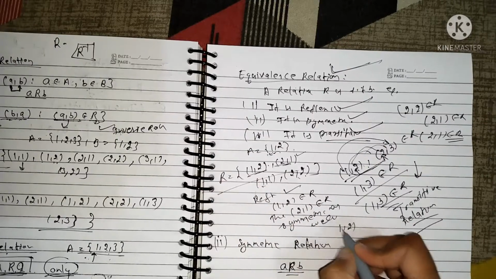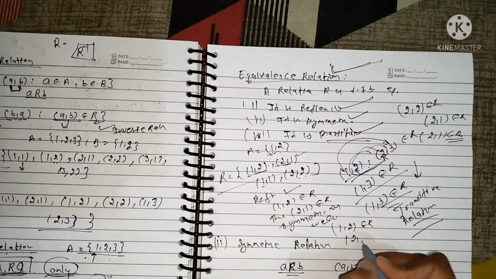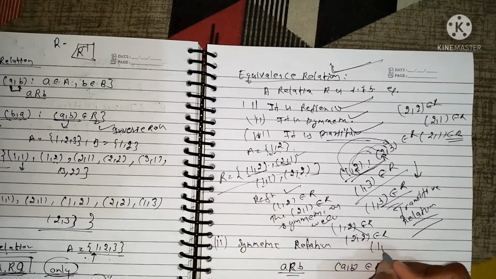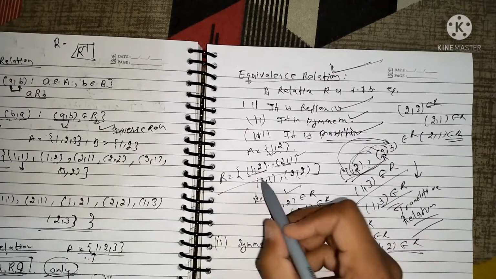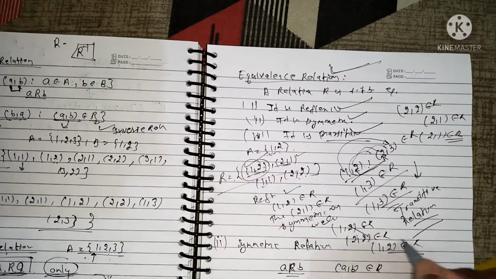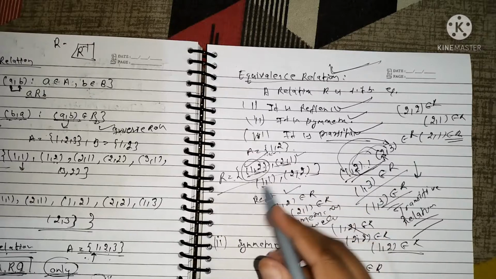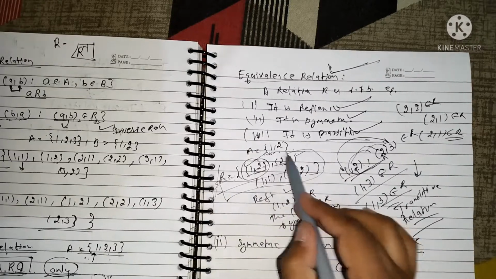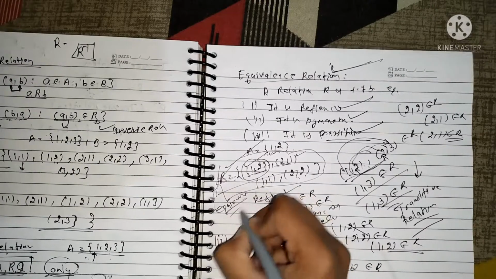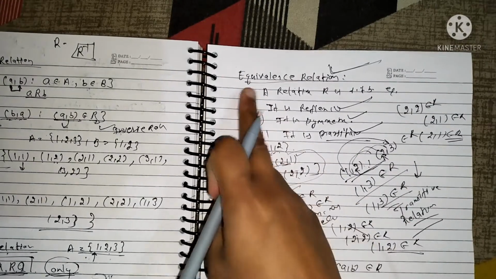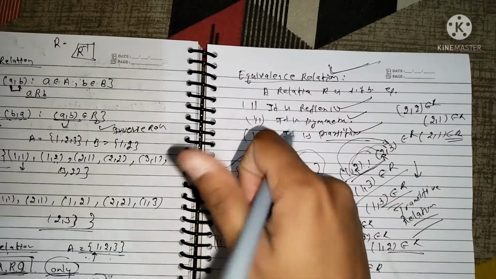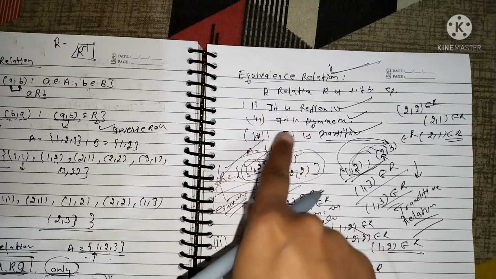And (1,2) belongs to R, (2,2) belongs to R. This implies we have to check (1,2) belongs to R, and this is (1,2), the ordered pair (1,2) is also in R. So it satisfies the property of transitive as well. So we can say this relation R is equivalence relation. So what is the equivalence relation? A relation R is said to be equivalence if it is reflexive, transitive and symmetric.